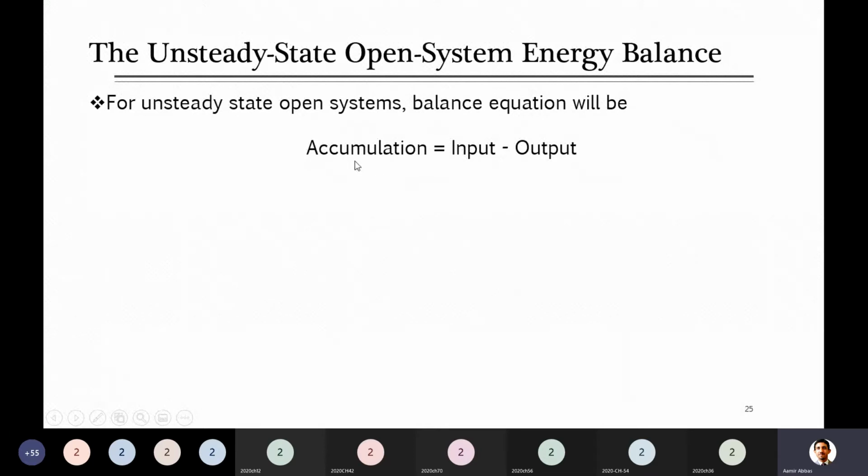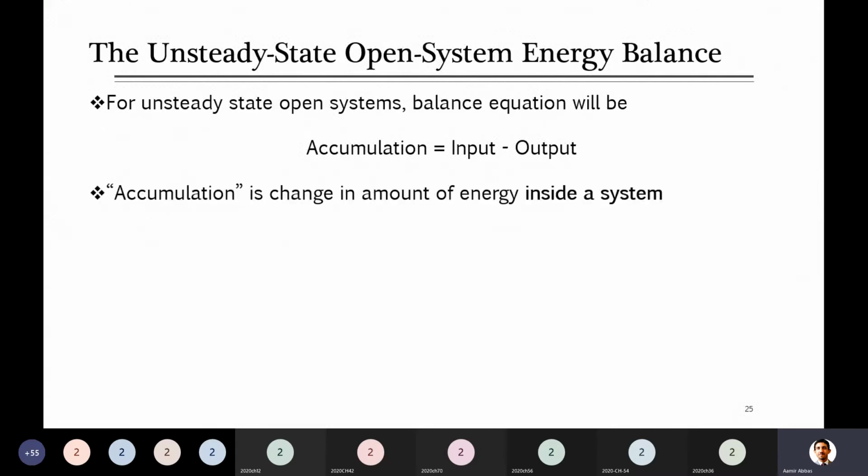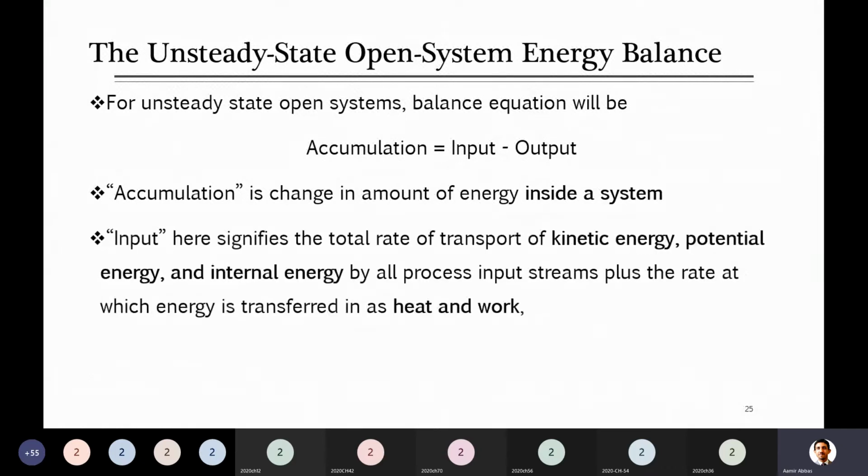But when you have accumulation, this side of the equation will have some form, and as I told you, accumulation is the change in the amount of energy inside any system. So if we have to write accumulation in a mathematical form, as I have shown you for a closed system, in which form can accumulation be represented? Accumulation takes place in which form?